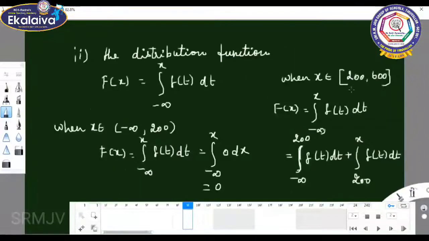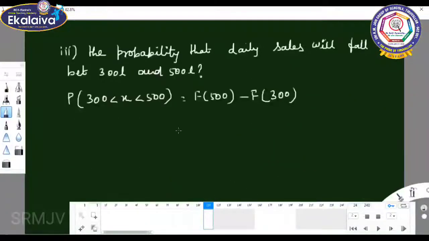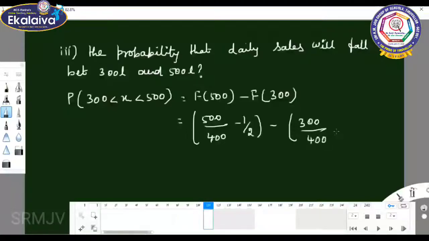So you write it here: x by 400 minus 1 by 2, where x is 500. So 500 by 400 minus 1 by 2, minus the same way 300 by 400 minus 1 by 2.